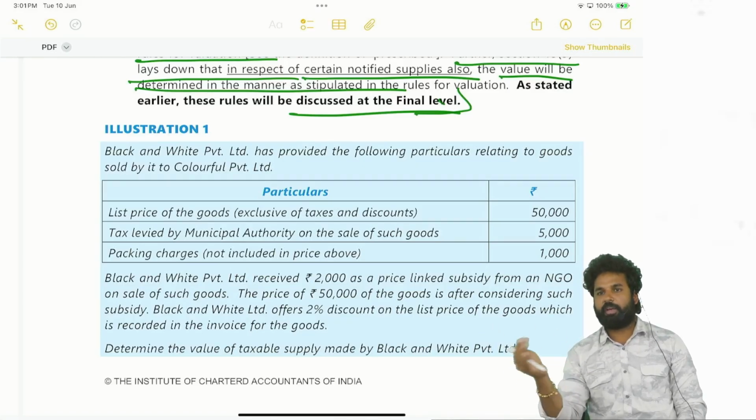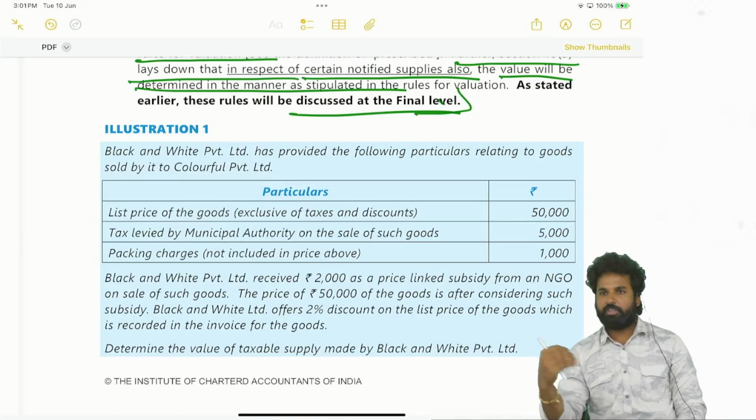Incidental expenses like packing, commission, weighment charges, testing charges shall be included. Interest, late fees, penalty for delayed payment has to be included. Next, subsidies other than those given by the government, or which are directly linked to the price, shall be included. These are the inclusions.